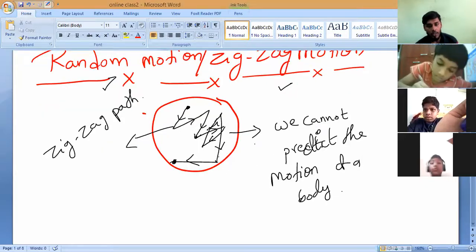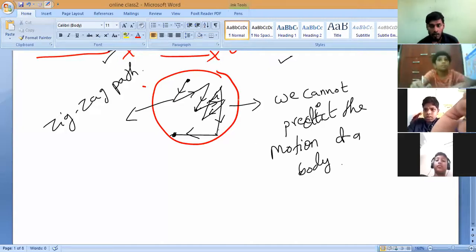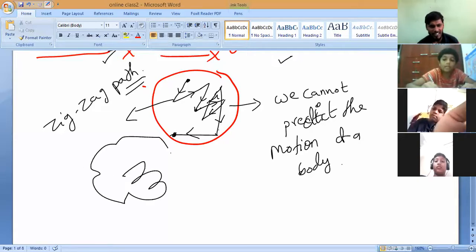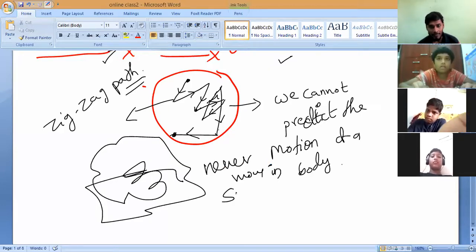So now if you want, you can take one glass of water and drop a few particles of powder, then you can observe that the particles will move in random directions. That is what random means: the particles are not moving in a straight line at all. They will go in random directions like this. They will never move in a straight line.